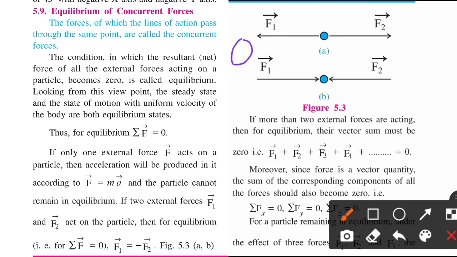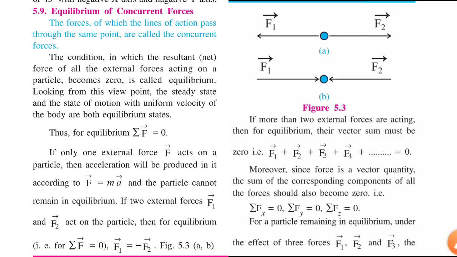If more than two external forces are acting, then for equilibrium their vector sum must be equal to 0. That means summation F vector will be equal to 0, or we can write it as F1 plus F2 plus F3 up to Fn vectors is equal to 0.